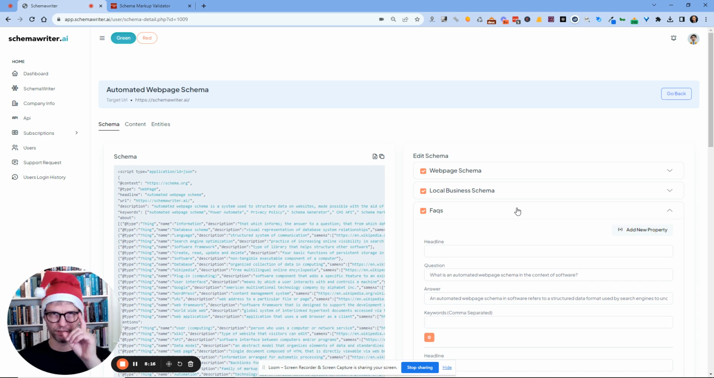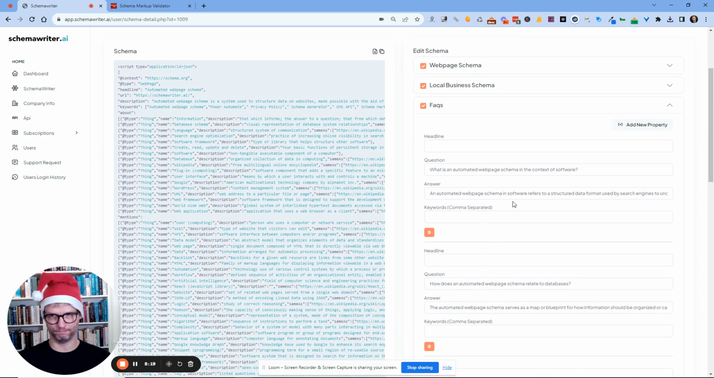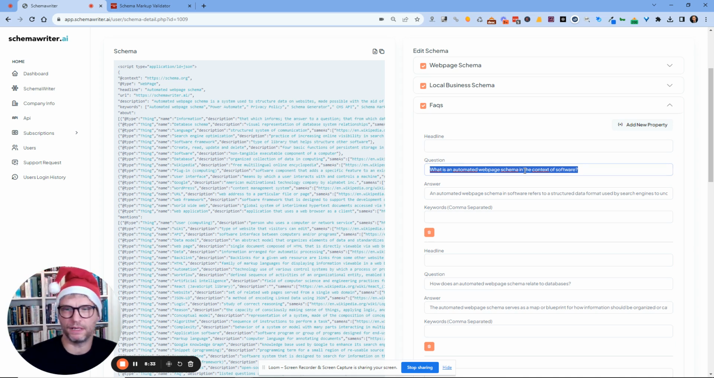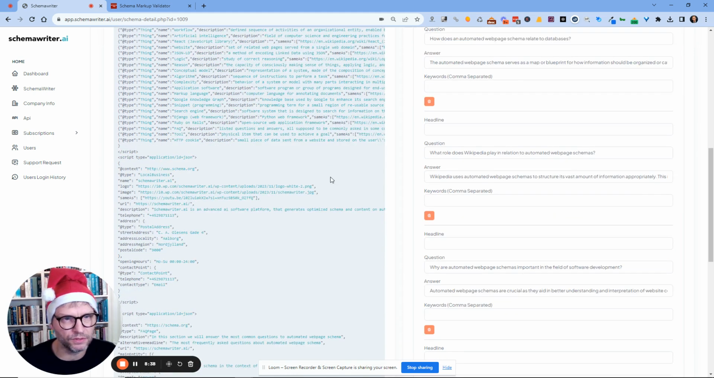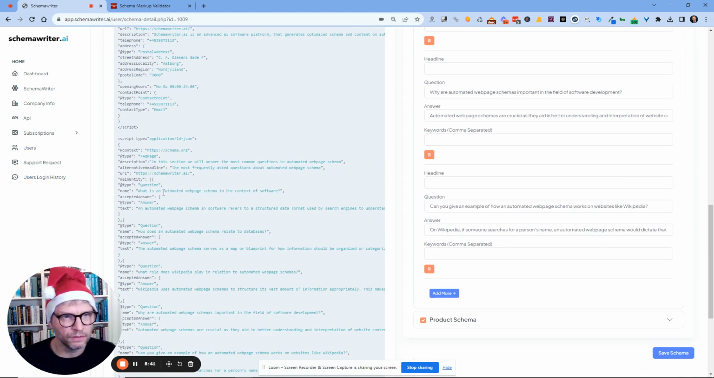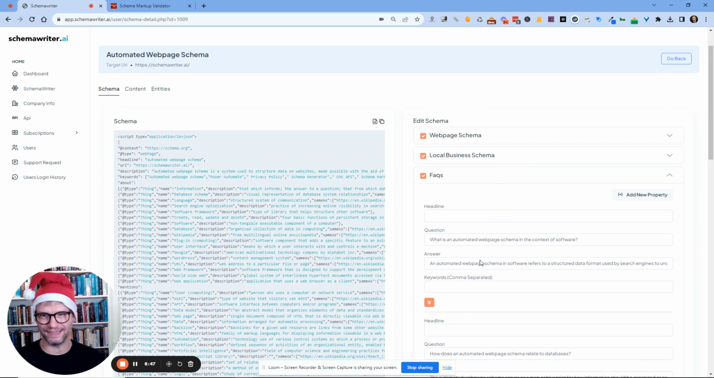And the word dynamically leads me to another thing that we just implemented. When you are editing the FAQ schema, you can see the question: what is an automated web page schema in the context of software? And the answer comes here, and you can see down here is the answer. So this is the question, and this is the answer. Let's say I want to edit this. What is